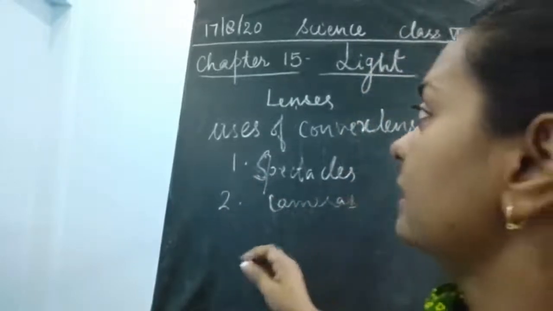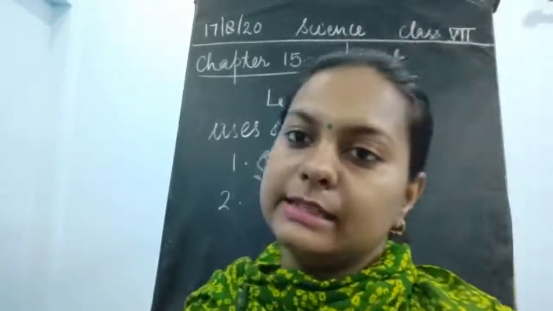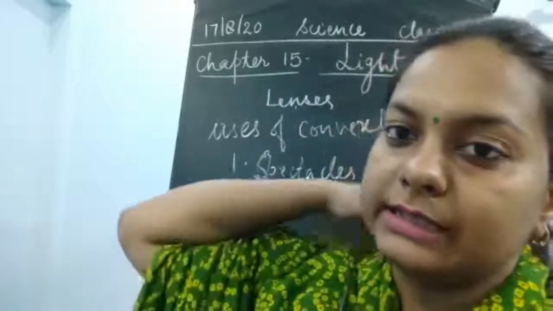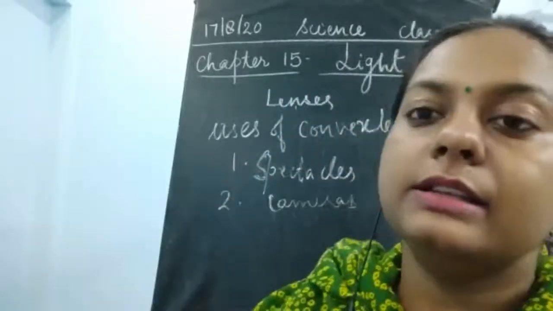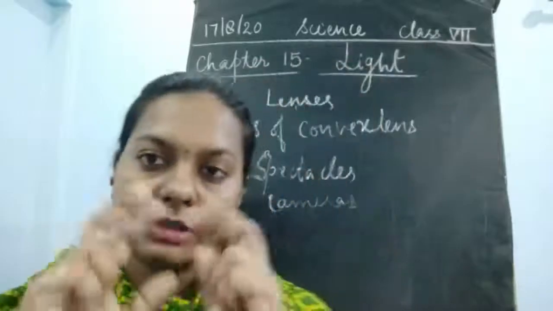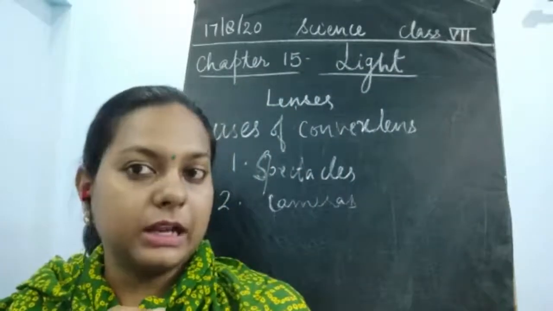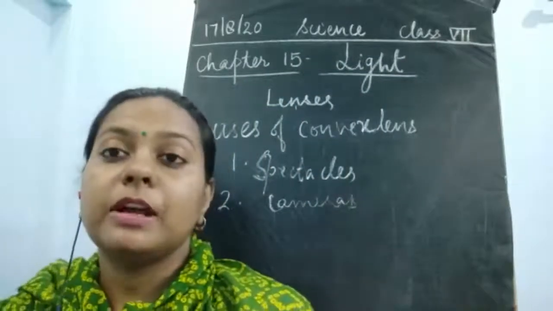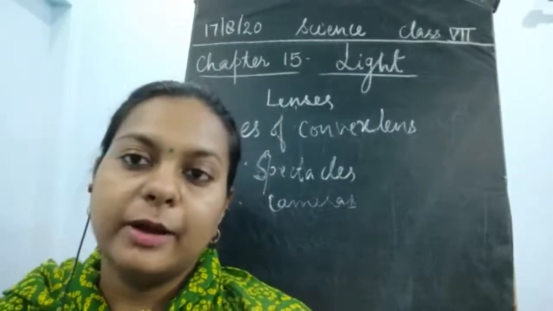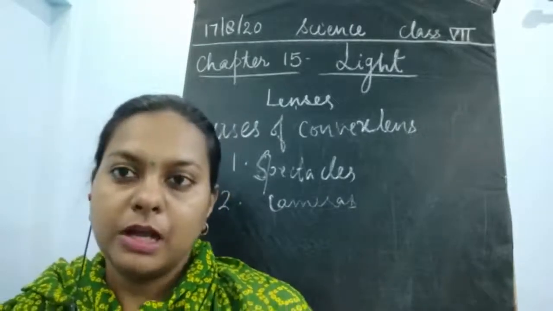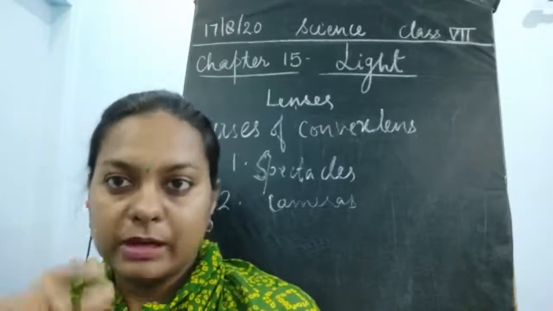See children, even in our eyes there is a convex lens. Why is this happening? This is because the lens which is present in our eye is also of convex shape. With this convex lens, a real image is formed, but it is very tiny.